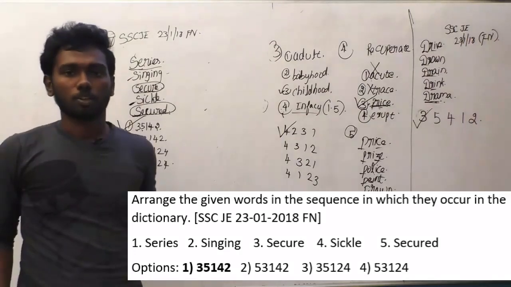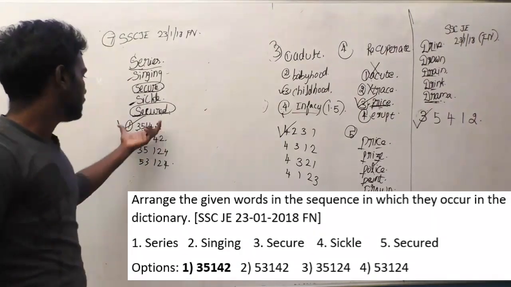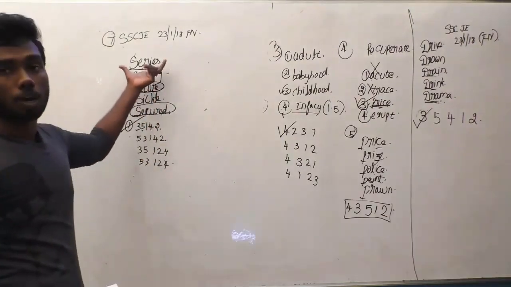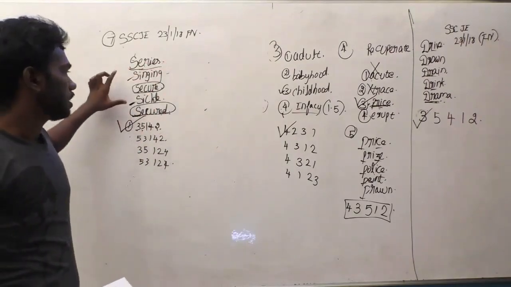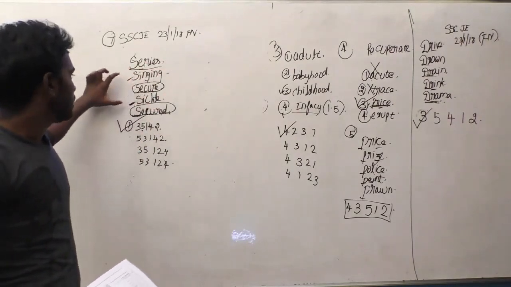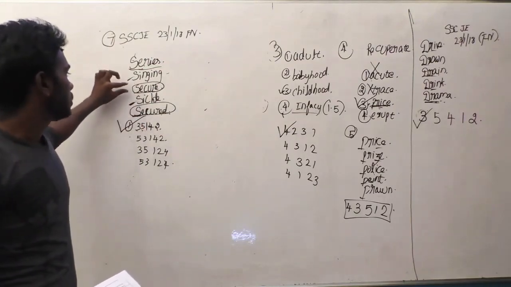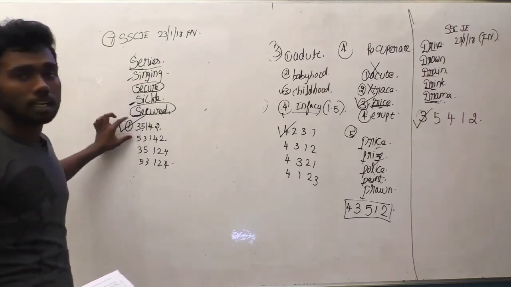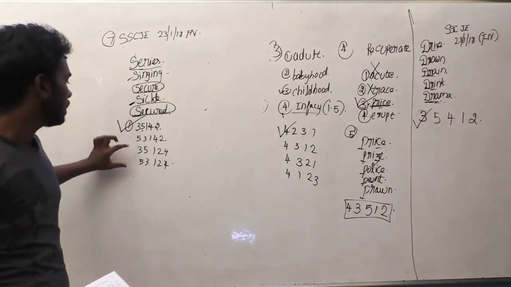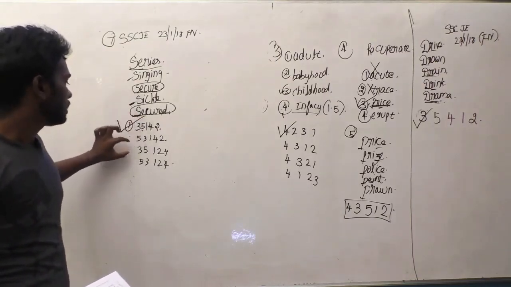This is the way to solve this type of question, guys. Before seeing the options, we can solve the questions very easily. In some questions the options will be a little bit complicated. Here 351 comes and 351 comes.